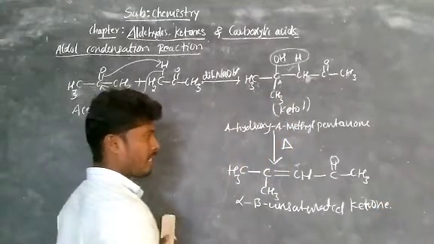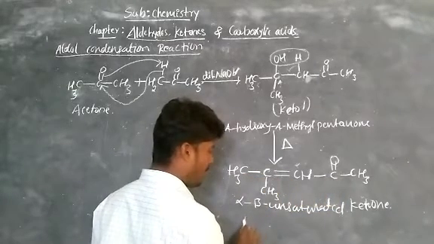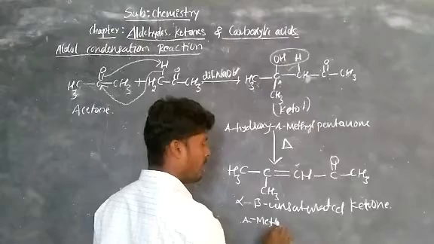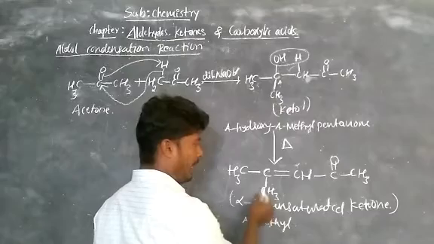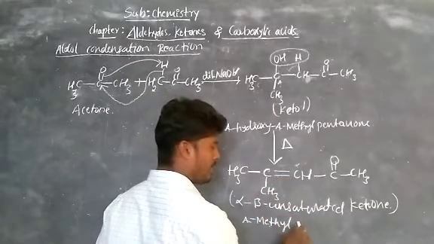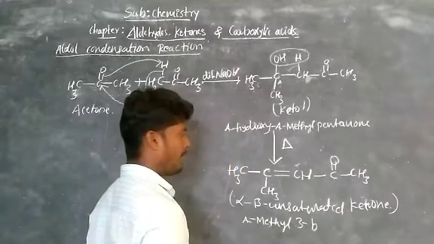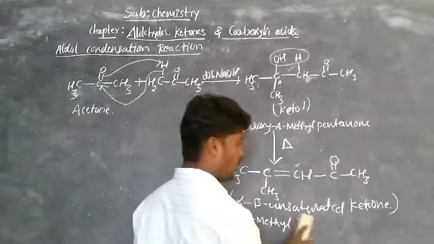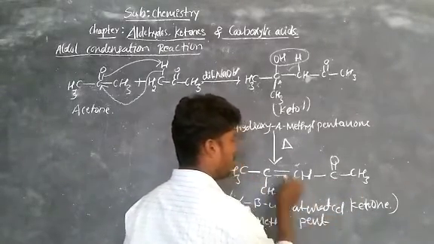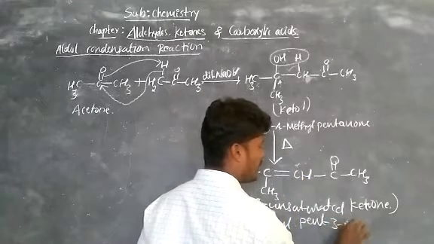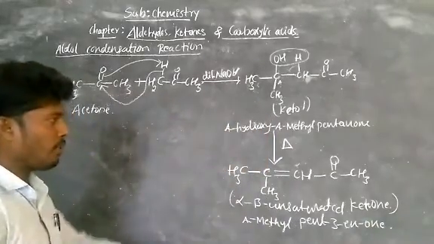Then the IUPAC name is 1, 2, 3, 4, 5. The 4th carbon contains a methyl, therefore 4-methyl. Either you write the IUPAC name or this common one. Generally 4-methyl. The 3rd carbon contains an alkene, so 3-pentanone. Sorry, not 3-pentanone. Pent-3-enone. Pent, 1, 2, 3, 4, 5 carbons. The 3rd position contains an alkene, so 4-methylpent-3-en-2-one. This is called the IUPAC name of this compound.